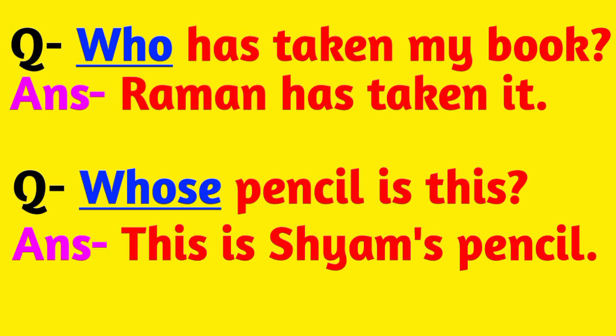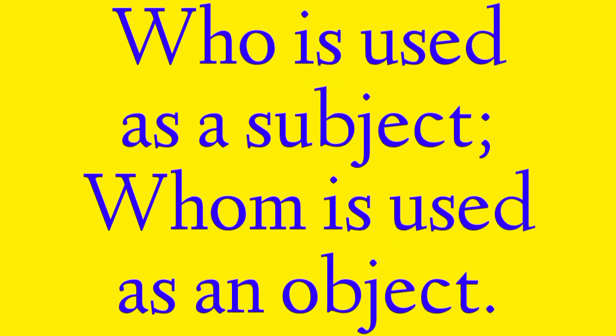Another example, whose pencil is this? This is Sham's pencil. Here, whose is used for someone, that is Sham. Some points to remember: who is used as a subject and whom is used as an object.